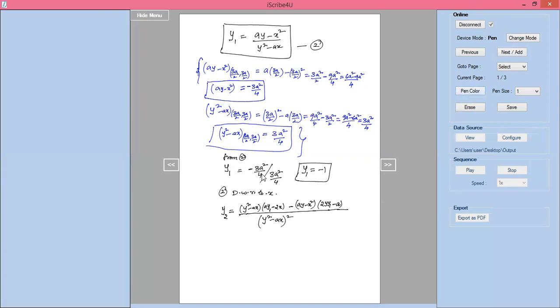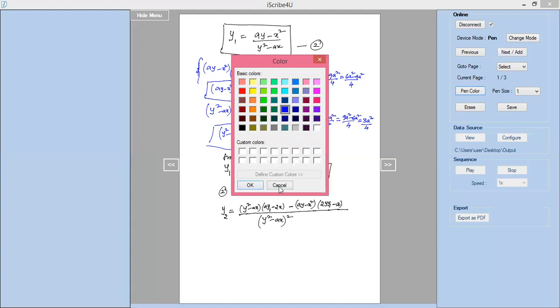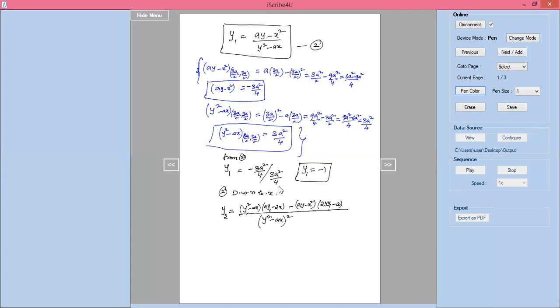If I substitute this, what I'll get here is ay minus x square. I already found out ay minus x square. I only want to find ay1 minus 2x and 2y1 minus a. I'll find those separately. It should be very easy then to substitute ay1 minus 2x at the point 3a by 2 comma 3a by 2. If you substitute here, a into y1, the value of y1 is minus 1, minus 2 into x, which is 3a by 2.